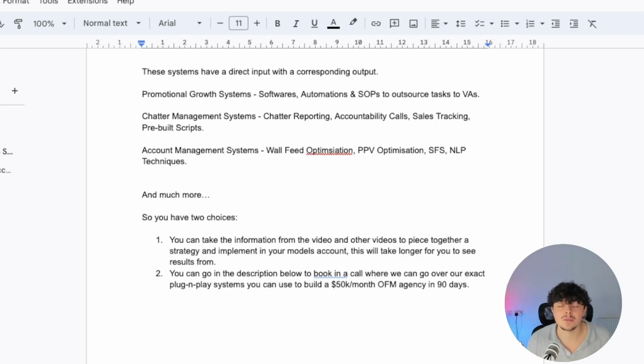Now the call you book is just going to be a call for us to get to know each other, to see whether the systems that I have built are going to be of use to you at your current stage. So that's all we're going to be covering in the call. And then from then on, we can have a look at how we go about implementing these systems to generate results, and how we've been able to generate results not only in my agency, but all the other agencies that we manage. We manage over 50 plus OnlyFans management agencies in terms of consulting them, and we've helped some of them go from 0 to 70,000 a month in 90 days. We helped some of them go to like 25K a month in profit, 50K a month. There's even some doing 100K, 200K a month.